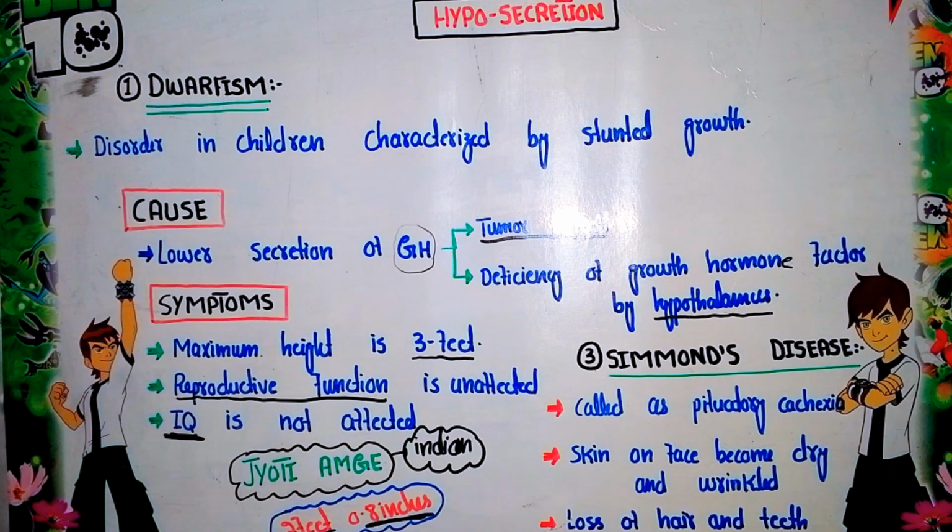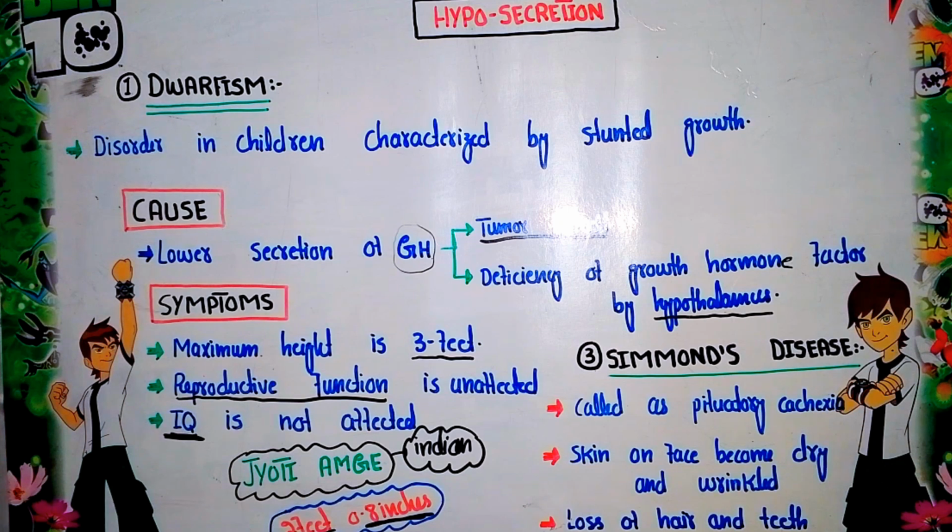Now the second disorder, mainly seen in adults, is Simmonds disease. This is due to the low secretion of the growth hormone in the adult stage. The other term used for Simmonds disease is pituitary cachexia. What are the symptoms seen in Simmonds disease? The skin on the face becomes dry and wrinkled.